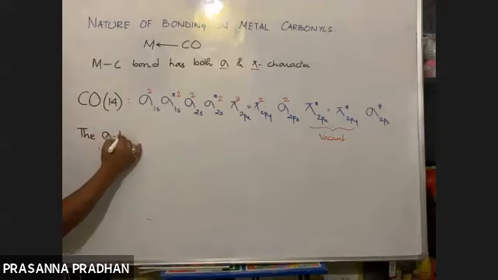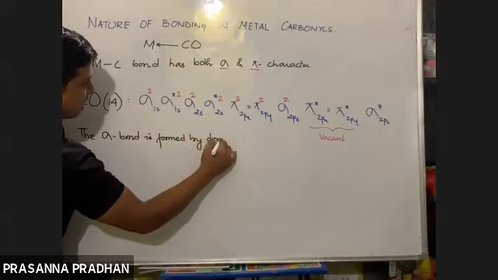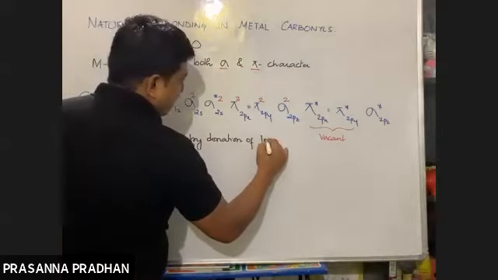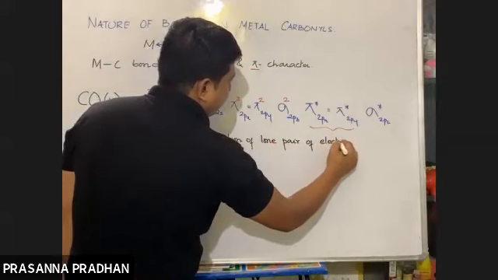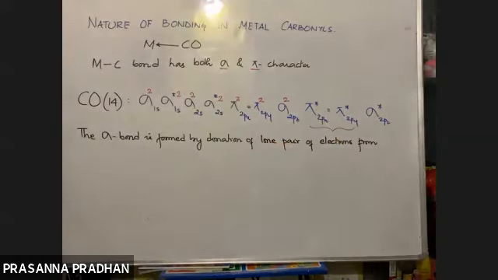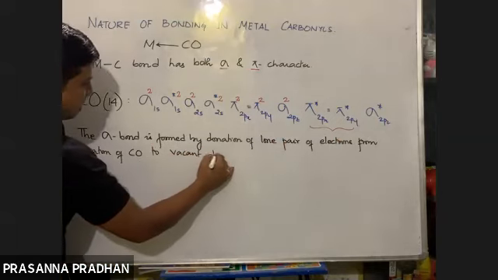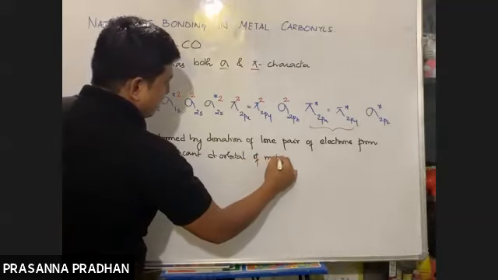The sigma bond is formed by the donation of a lone pair of electrons from the carbon atom of carbon monoxide to the vacant d orbital of the metal.